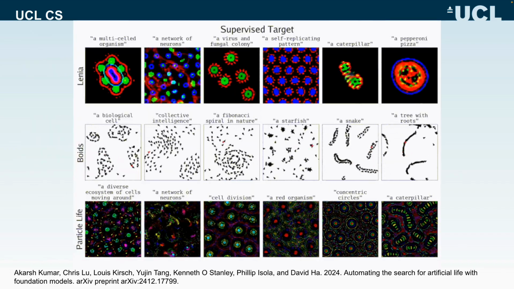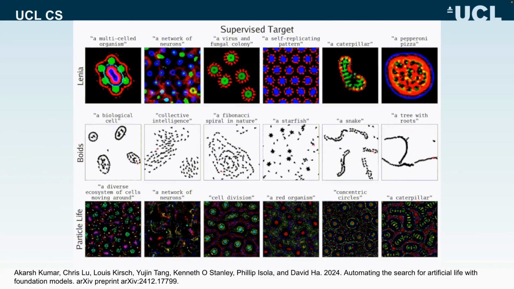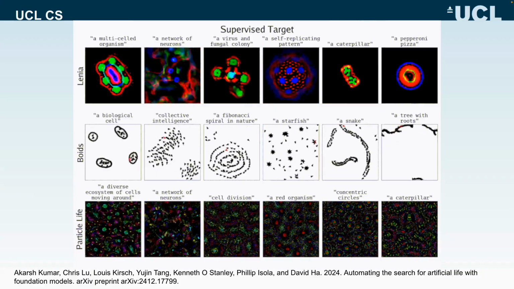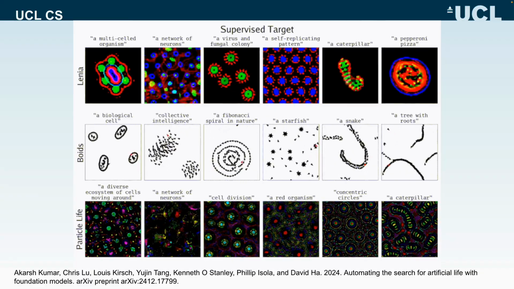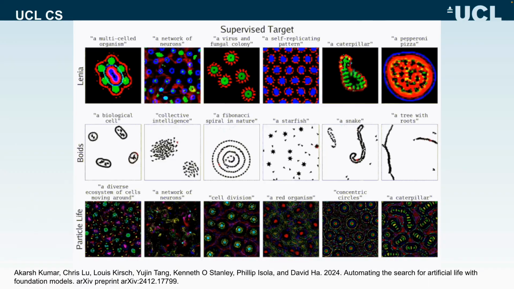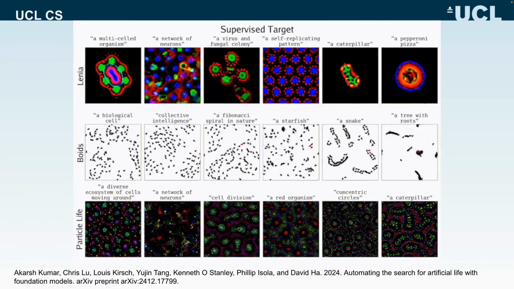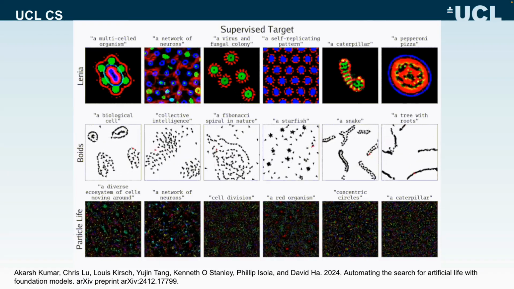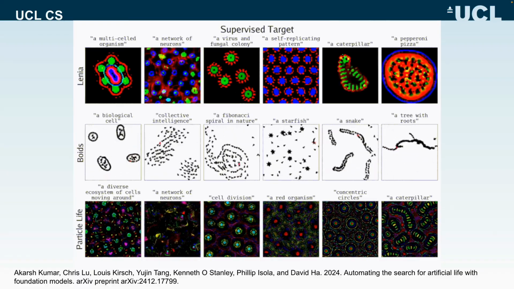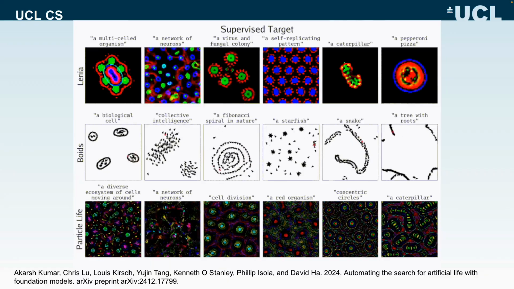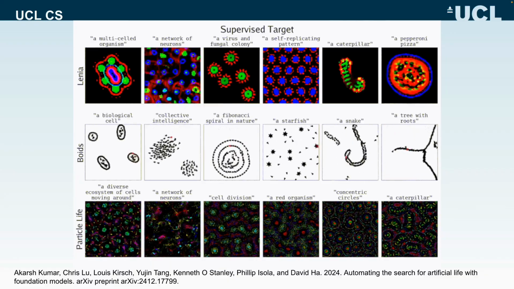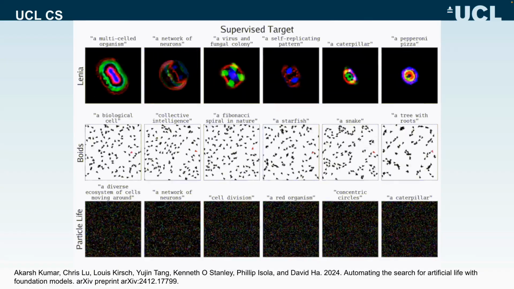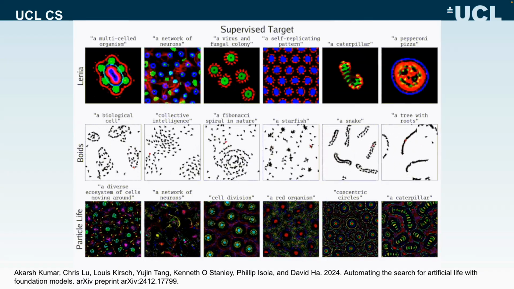In the supervised target approach, ASAL optimizes simulations by maximizing the similarity between the final rendered state and the text prompt in CLIP's embedding space. Specifically, each simulation state is embedded along with the target prompt, and the cosine similarity is used to guide parameter adjustments iteratively. This optimization strategy yields distinctive configurations, exemplified here by some examples from the paper like a caterpillar or a pepperoni pizza in different substrates.